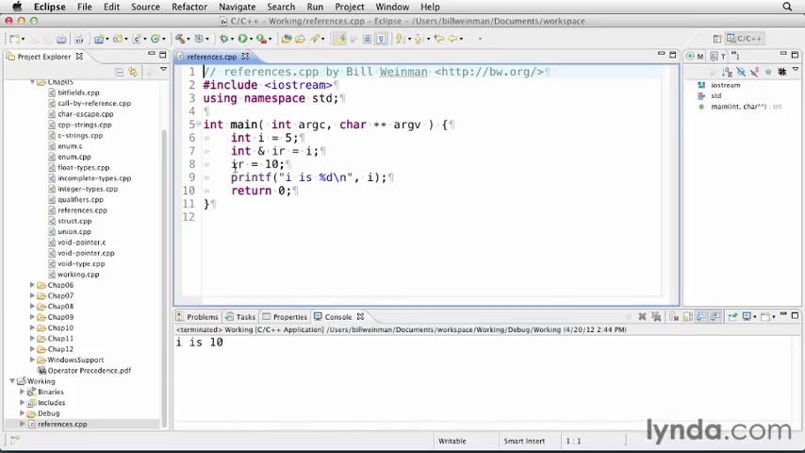And you notice this syntax. I don't have to dereference it. I don't have to put an asterisk or anything in front of it. I just say IR equals 10, and it actually changes the value of I. So a reference works very much like a pointer, but with some significant differences.